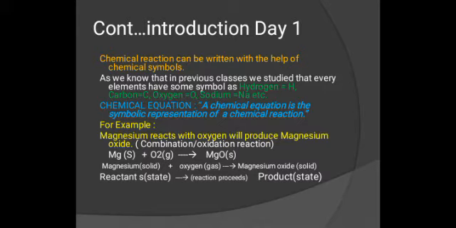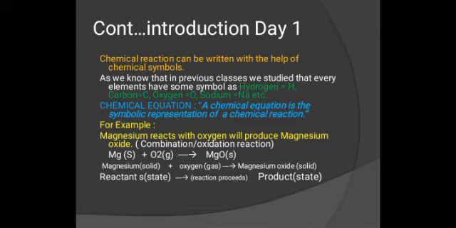So what is the meaning of a chemical equation? Definition: a chemical equation is the symbolic representation of a chemical reaction. For example, in a statement we have written, magnesium reacts with oxygen to produce magnesium oxide. It means that magnesium reacts with oxygen. Reacts can be written with a plus sign. Will produce can be written in the arrow form, magnesium oxide.